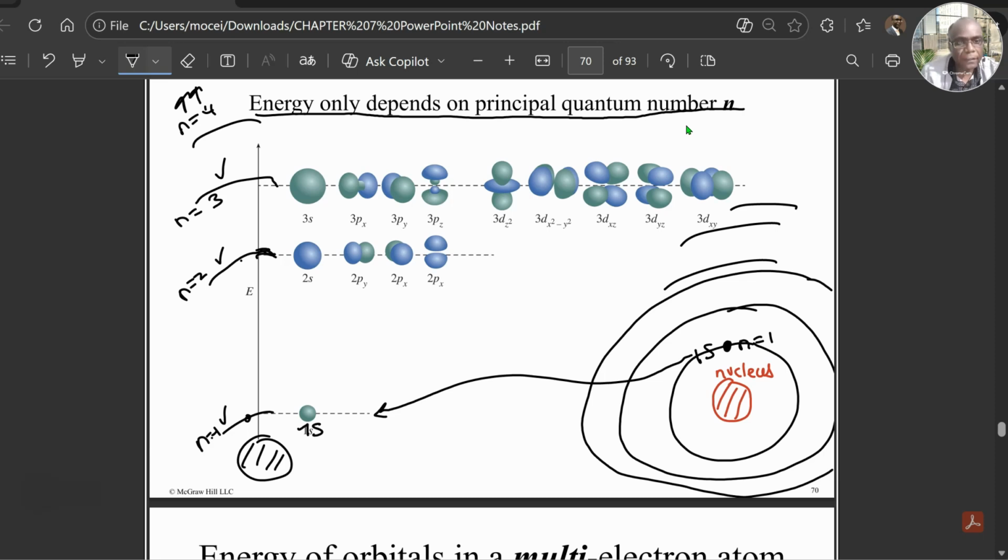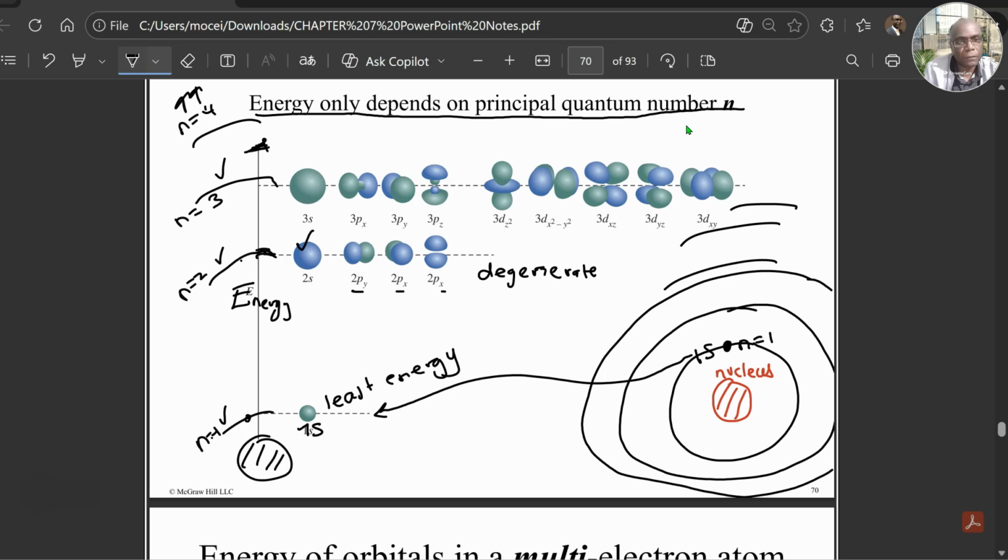So the 1s is going to be the one with the least energy, as shown on the y-axis. The y-axis has the label E for energy, followed by usually 2s, then followed by the p's. However, here they are shown to have the same energy, called degenerate, but they're slightly off.